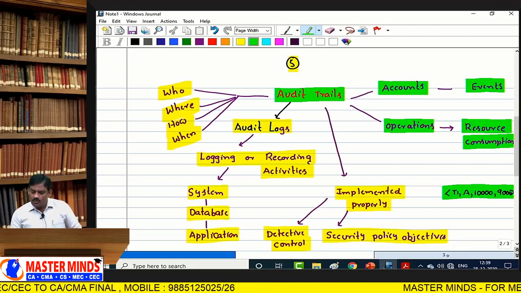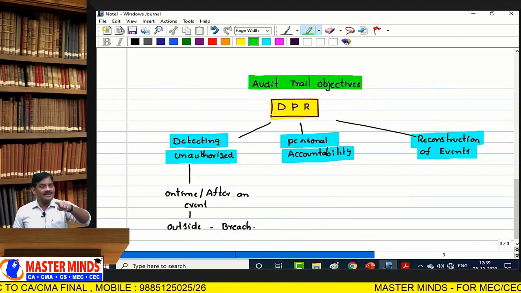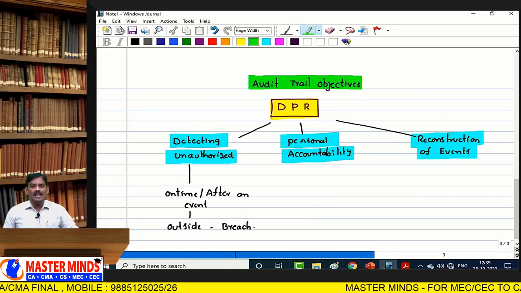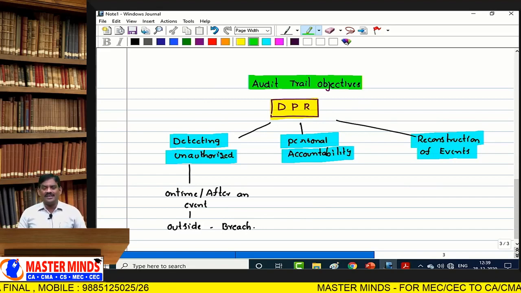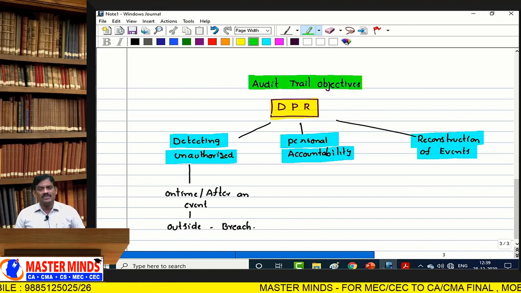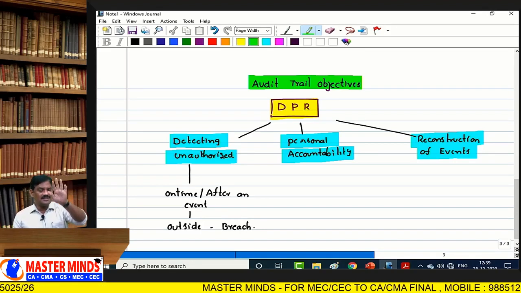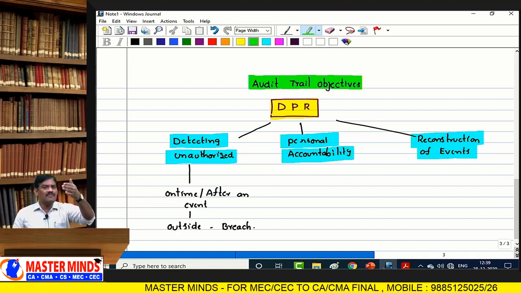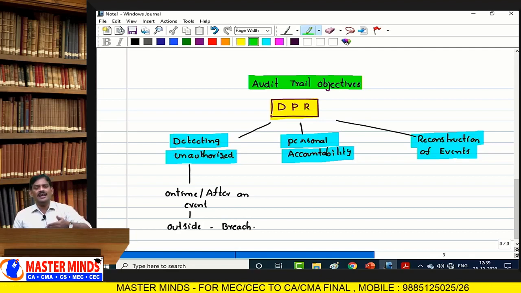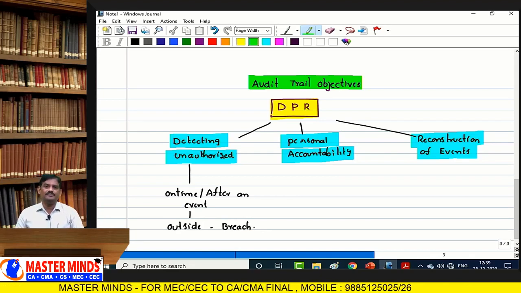So what we can do, we can detect if the amount is not tallied with the written amount, that something happened. We can say, sir, this is the record, this is the log where I am maintaining. Each and every record is maintained in a proper order, so that we can detect unauthorized access.